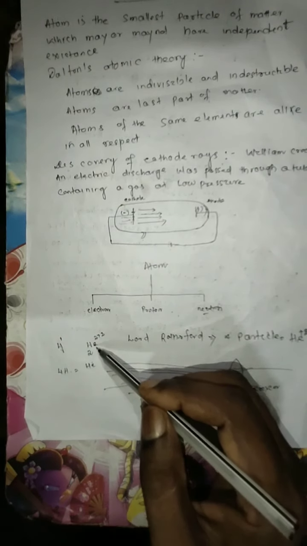Actually, if the proton and electron are present inside the atom, the mass of 4 hydrogen atoms is equal to the mass of 1 helium atom. From this calculation, James Chadwick confirmed that neutral fundamental particles are present in the helium atom, which are not present inside the hydrogen atom.